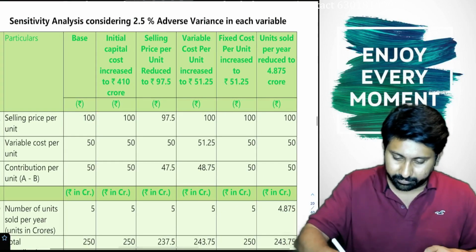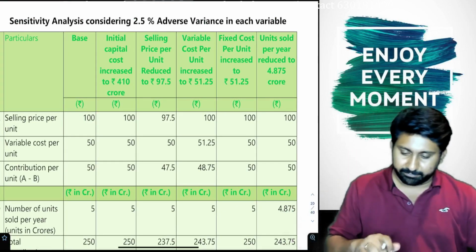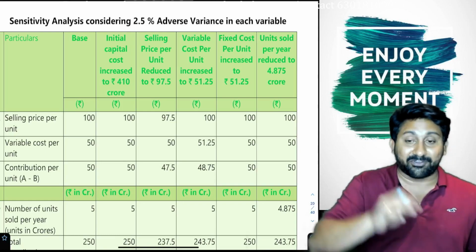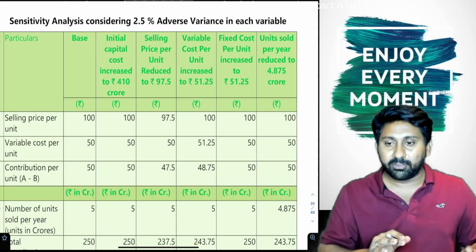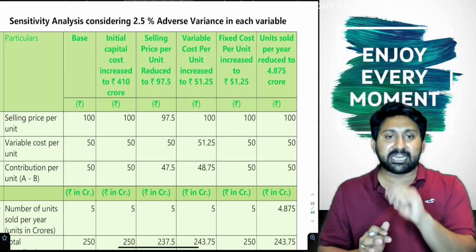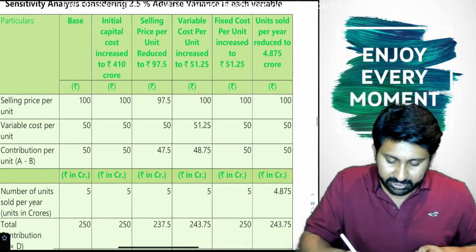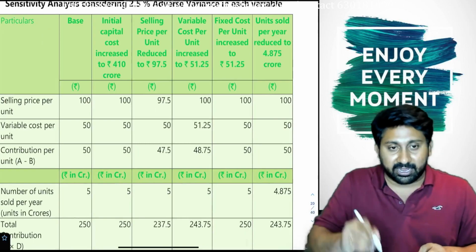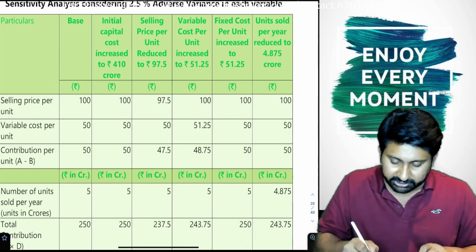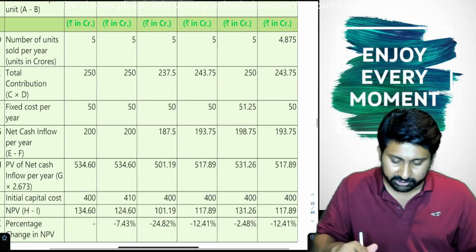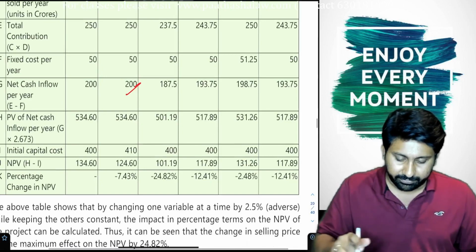See here. Initial capital, sorry, I forgot to tell. Capital 400 increased to 410. First, adverse means more investment we need to put, so initial capital increased to 410. Remaining are same. Selling price is 100. Variable cost, contribution, number of units sold, total contribution, fixed cost, net cash inflow 200.